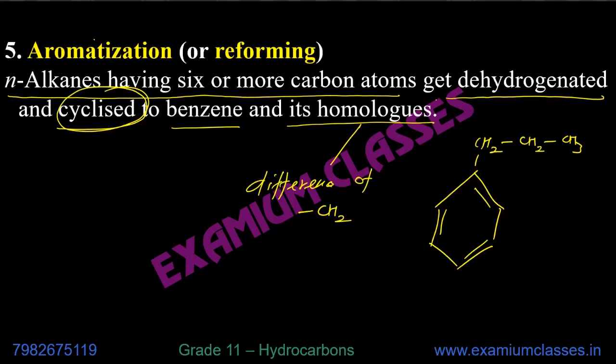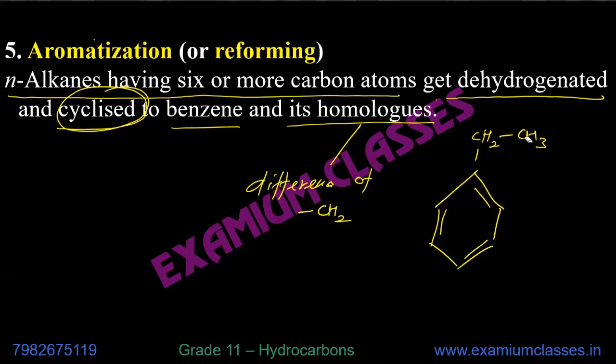Difference of CH2. So when I converted it from benzene to CH3, this is not a difference of CH3. There is a difference of CH2 only, because one hydrogen was already there, which was not written. So there is hydrogen on every carbon that is not written. When I write it as CH3, there is a difference of CH2 only. Then another difference of CH2 will be like this. All these are called homologs.